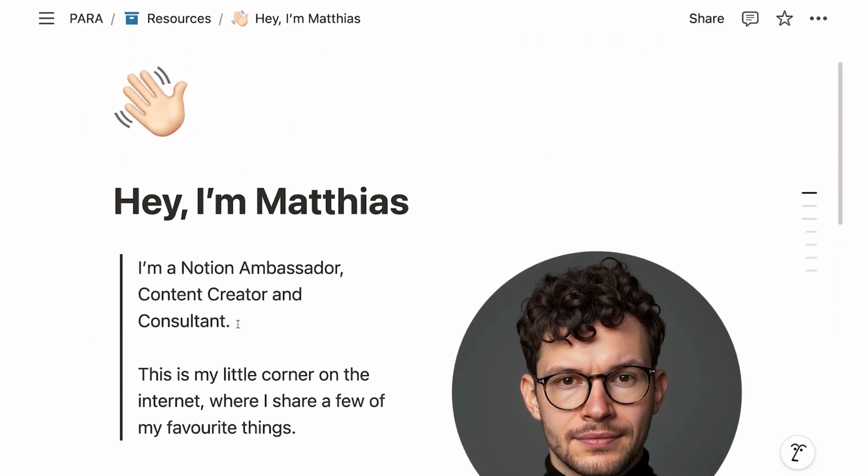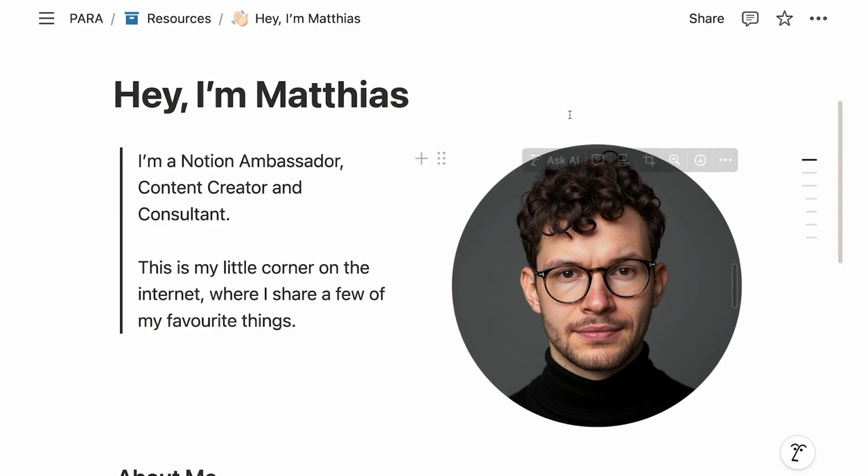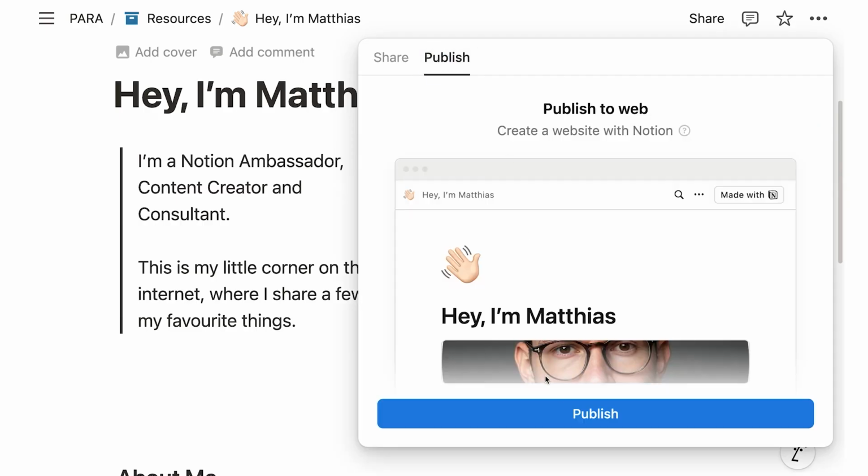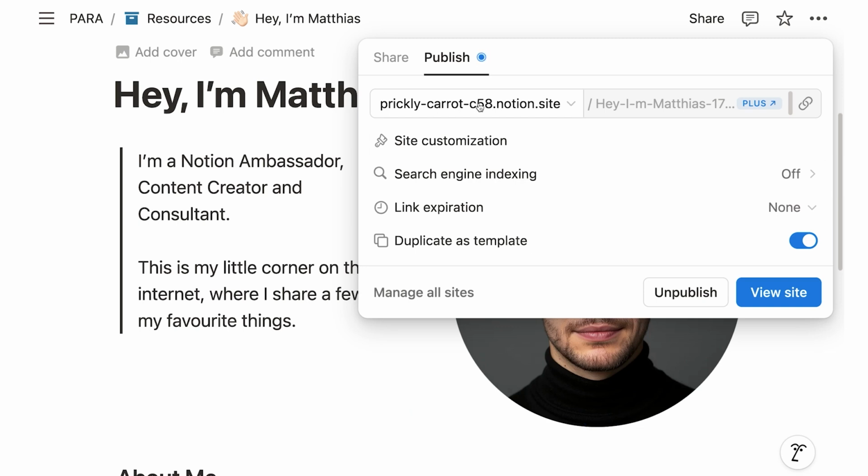Perfect. And if we wanted to share this work with the world now, we can do so by clicking on the share button. And here we have 2 options. We can either invite a specific Notion user, right, if we know their email, or if someone else who doesn't have Notion should look at it, we can click on publish and publish to web. And this will give us this random URL.